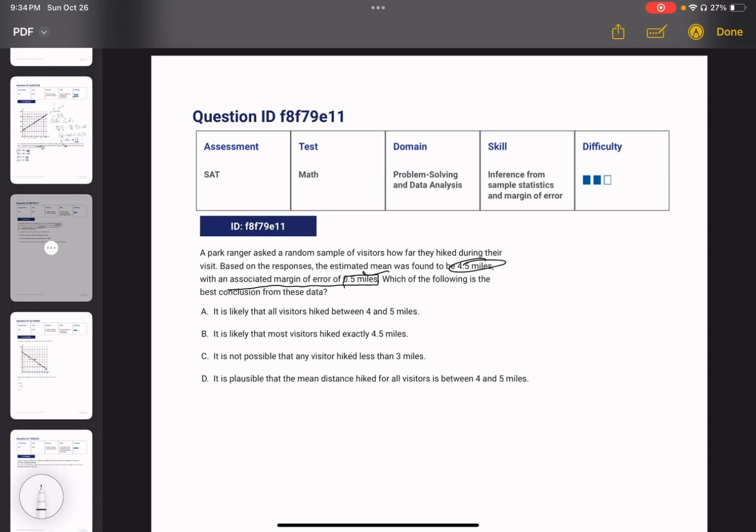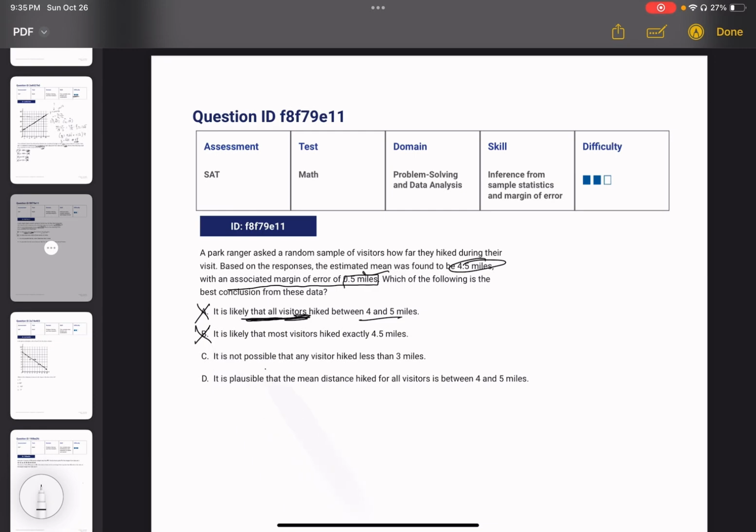Even though this is convincing to pick, it's not correct because it's using very deterministic language of all visitors, and we don't know that because margin of error does not account for every single output of data. B, it is likely that most visitors hiked exactly 4.5 miles. Well, once again, it's likely that most visitors hike between 4 and 5 miles, not 4.5 miles exactly.